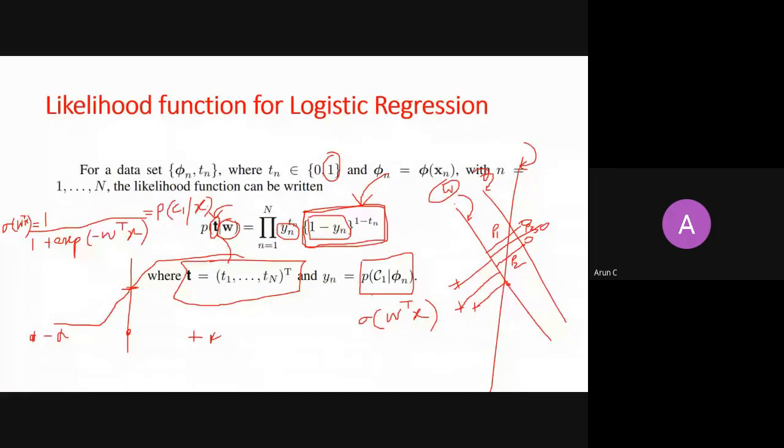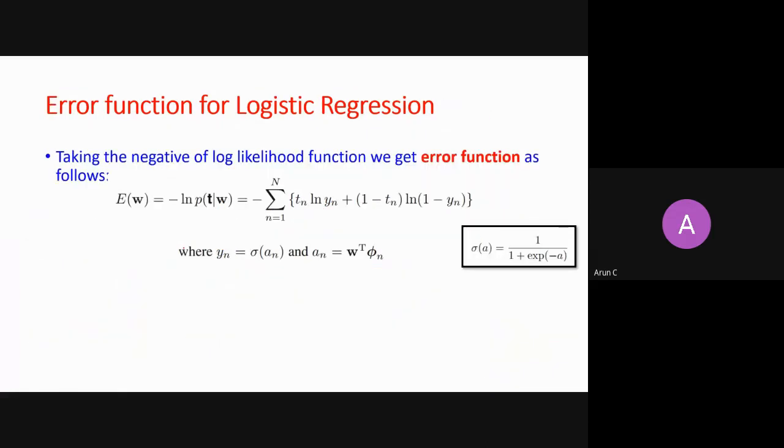I hope this is very clear to you guys, because I have been discussing it so many times. You should read it the way I am reading. W is a hyperplane, T is a data set. For this hyperplane, what is the probability for this data set? And if you change your W, the probability will change. So you want to maximize it because it's a likelihood function. And here you go. What is that old trick? Take a log of it. So you take the log likelihood function. It will expand that way, and you take a negative, right? Because the likelihood function is somewhere this way, so if you take a log, it is somewhere like this. But if you take a negative of it, it is somewhere like this. So you want to minimize it.